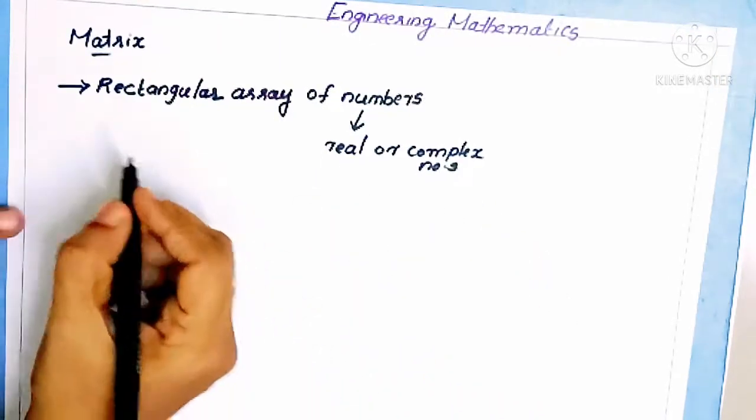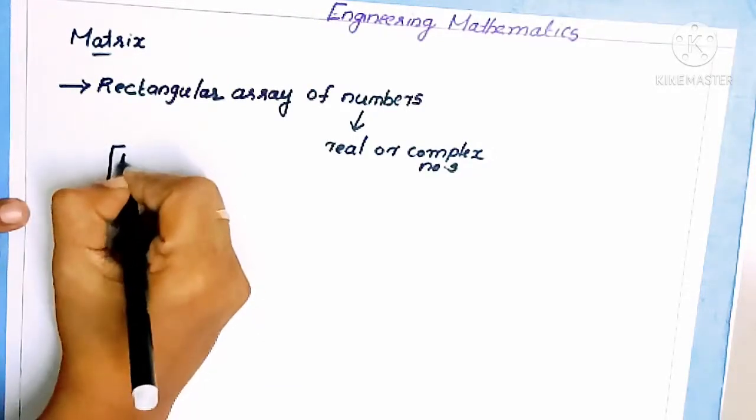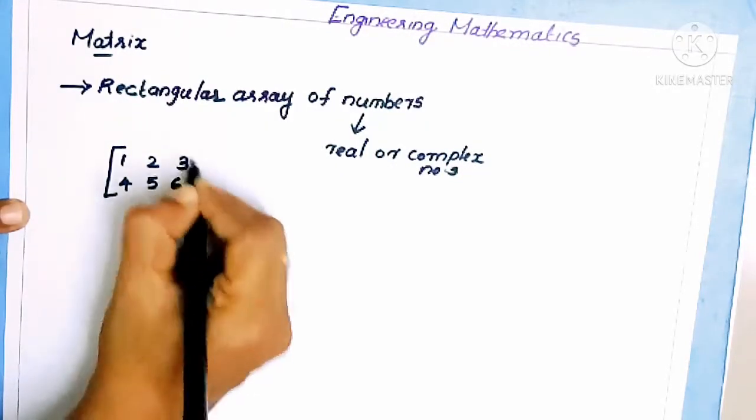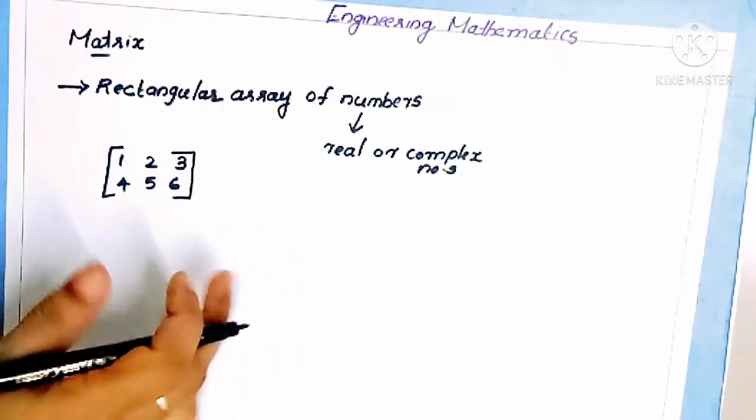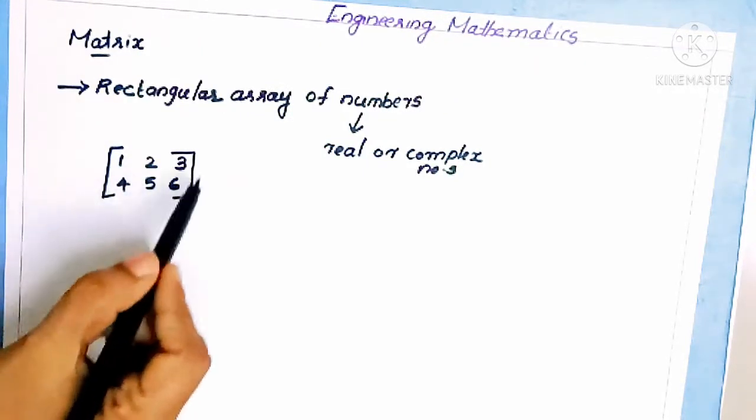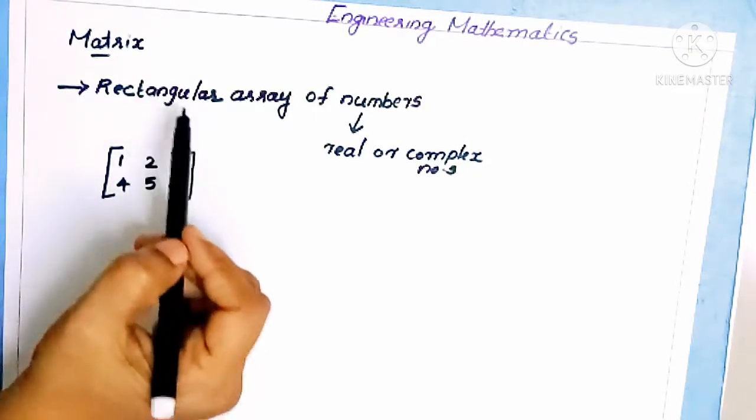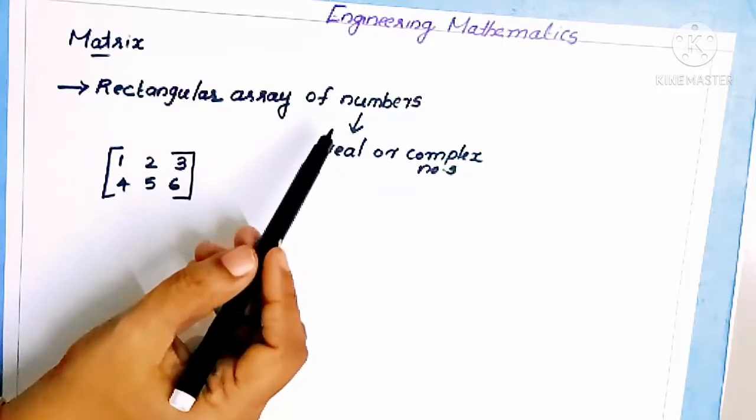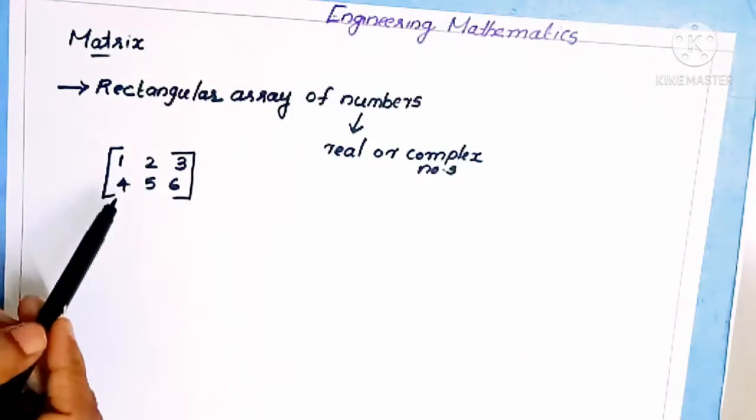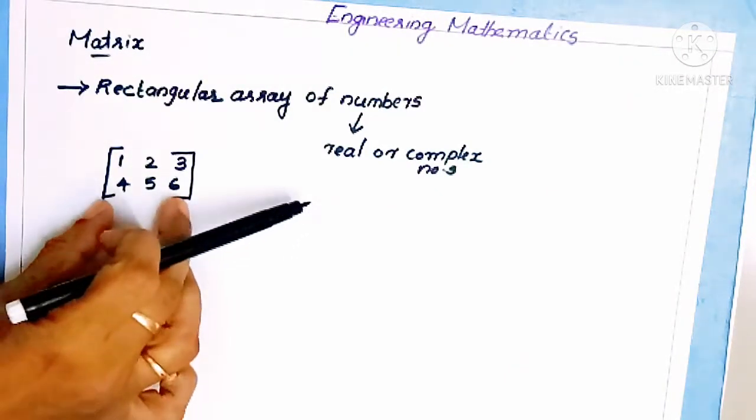We can consider one example. We can take the numbers 1, 2, 3, 4, 5, 6. Here we can see the numbers are arranged in the form of a rectangle, so we can call this a matrix. It is a rectangular array of numbers. I am arranging the numbers 1, 2, 3, 4, 5, 6 in the form of a rectangle, so this is a matrix.